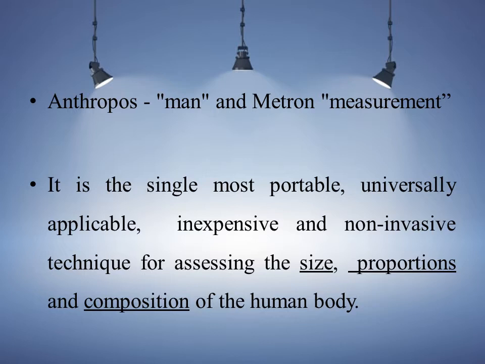Here we have divided the word anthropometric into two words, anthropos and metron. Anthropos means man, and metron means measurement. So anthropometric is man measurement. It is the single most portable, universally applicable, inexpensive and non-invasive technique for assessing the size, proportions and composition of the human body. So this is a very portable method.